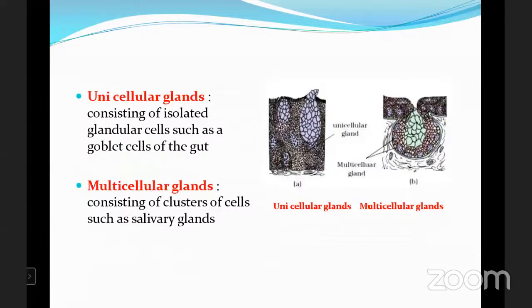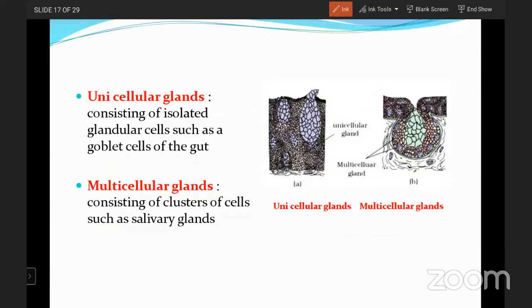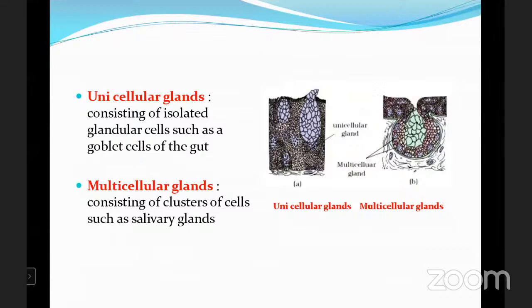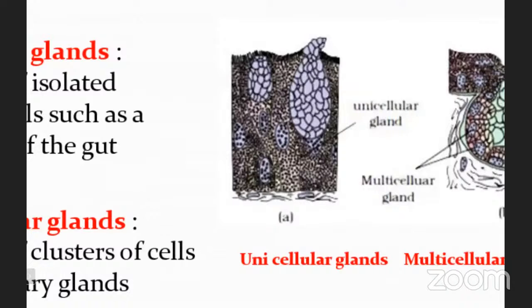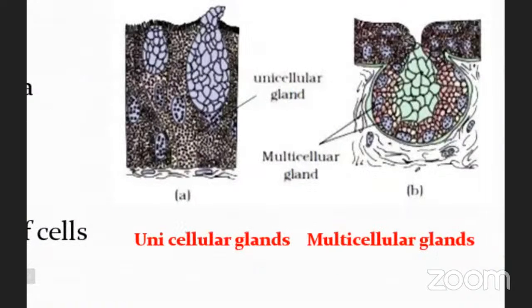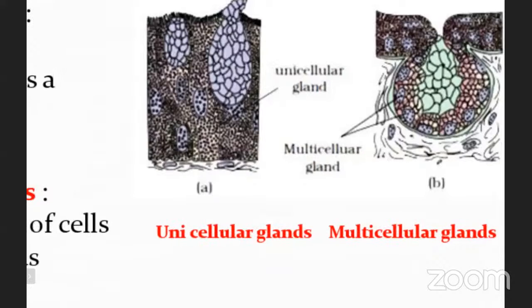Here, unicellular and multicellular. Unicellular means only a single cell, consisting of isolated glandular cells such as goblet cells of the gut. Multicellular glands consist of clusters of cells such as salivary glands. In this picture also, you are able to see the difference between unicellular and multicellular glands.